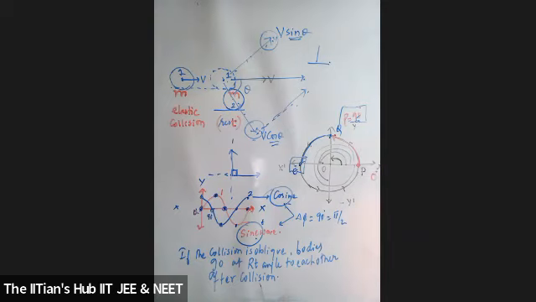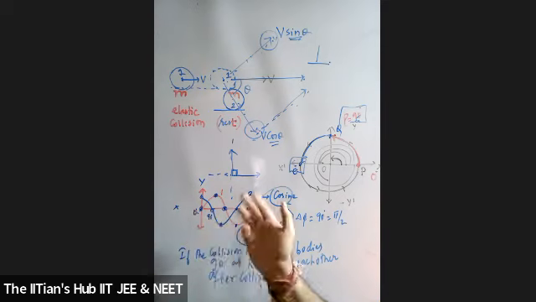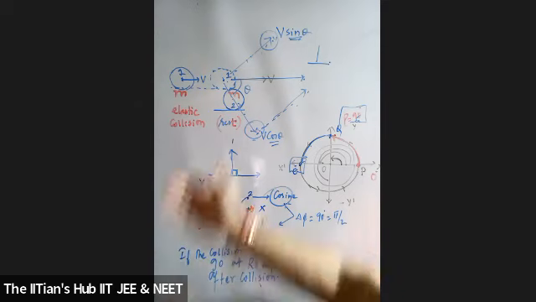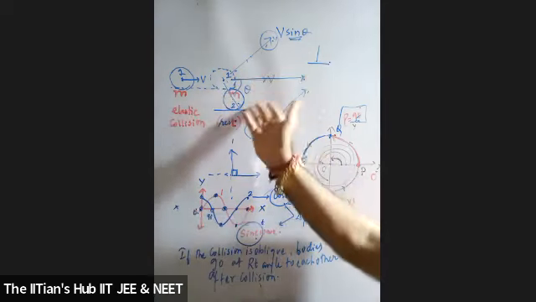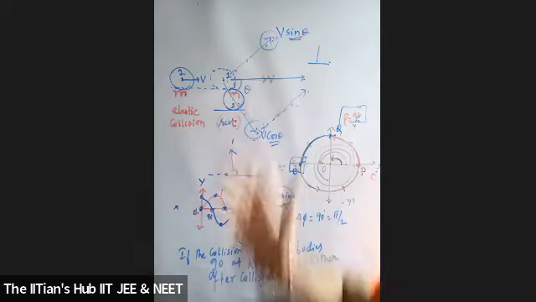Is this clear, students? Yes, sir. Simple vectors, I took these also in simple vector form and explained them in waveform. Between two particles, same thing: I've taken the two waveforms, and how are they mutually perpendicular? One is theta, one component is cos theta, the other one is sin theta.